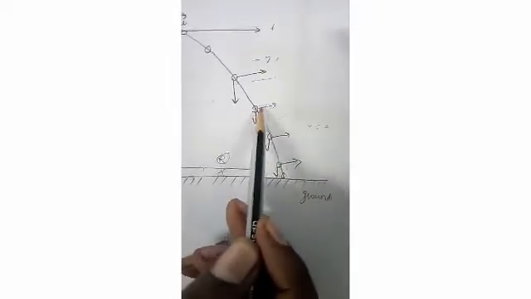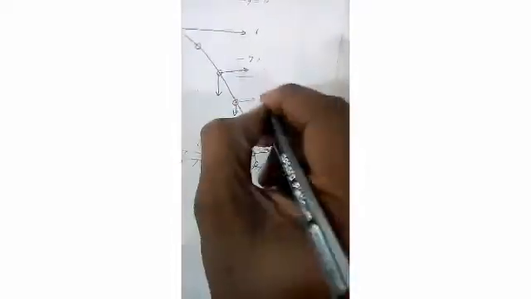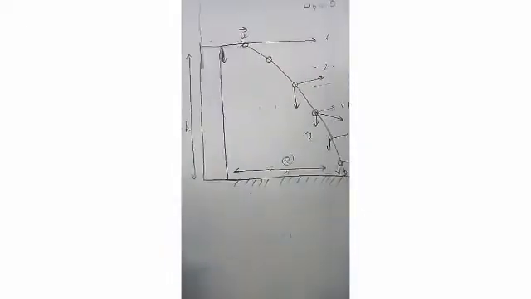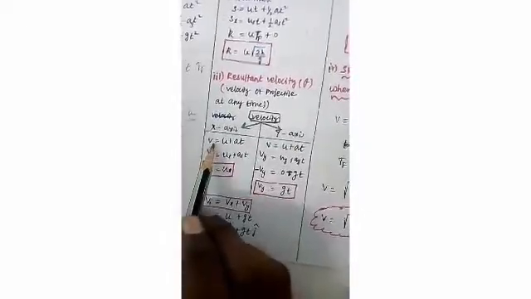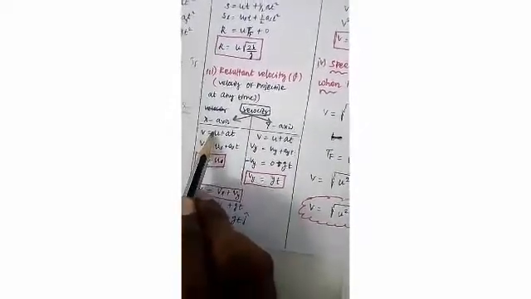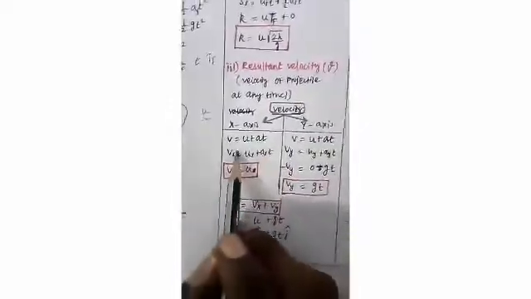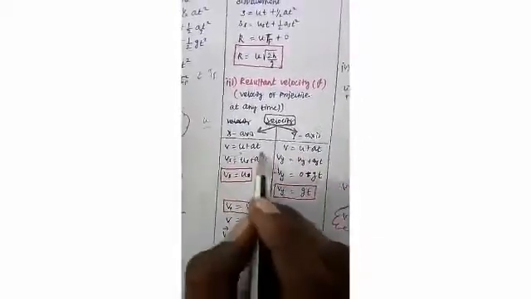Next one is resultant velocity. What is resultant velocity? At any instant of time, we select any point. The velocity there has two components, vx and vy. Now we will find the total velocity using the x-axis and the y-axis. Using the kinematic equation v equal to u plus at, with subscript x because the projectile moves along the x direction, the acceleration is 0. So the remaining term is vx equal to ux. That's enough. Next is the y-axis.